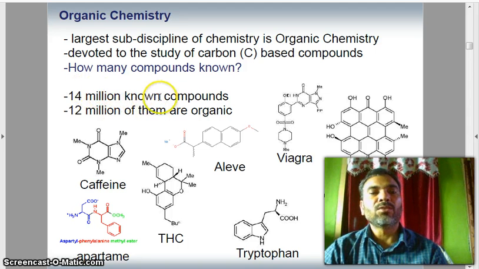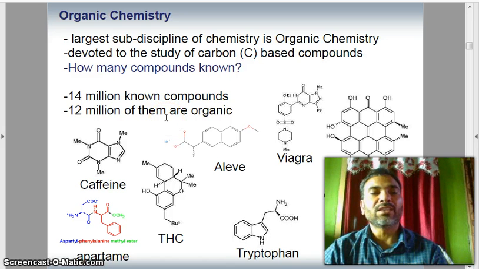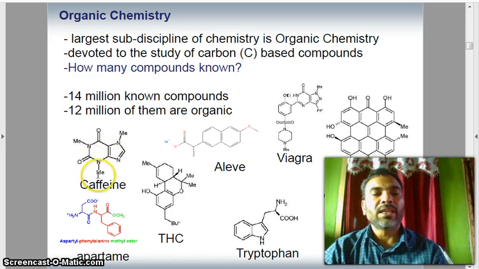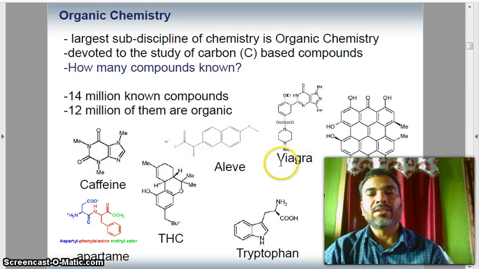You see how many organic compounds there are. So look at here: caffeine, Aleve, Viagra, LSD, tryptophan, THC, aspartame.